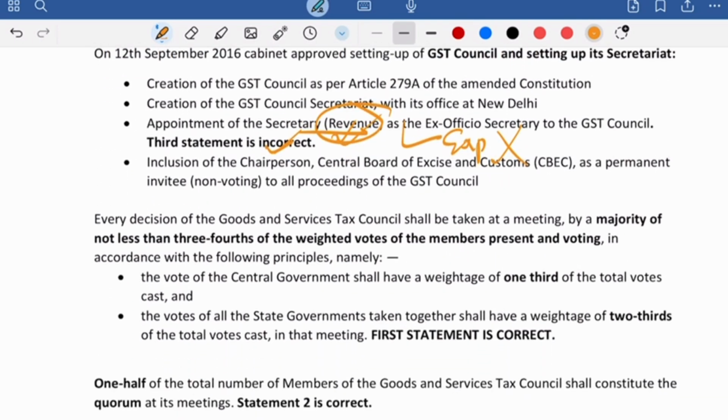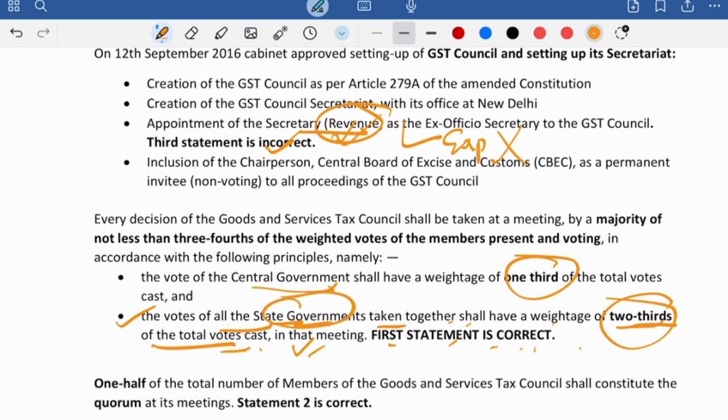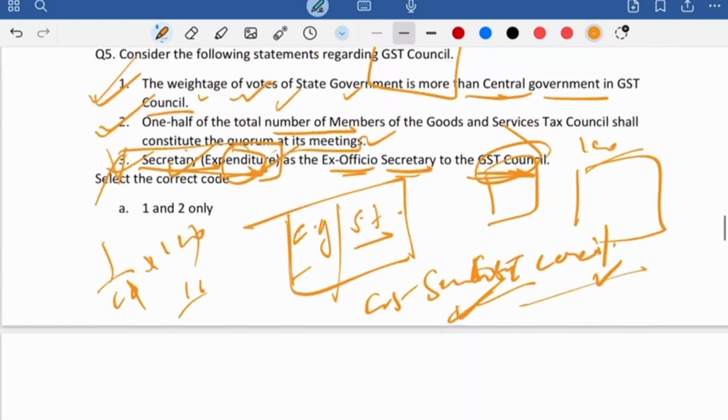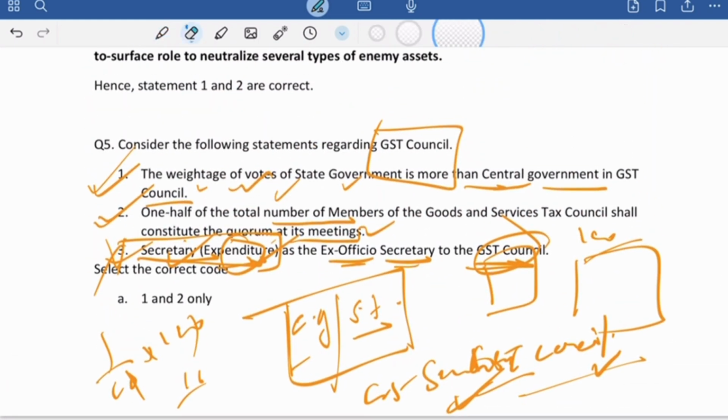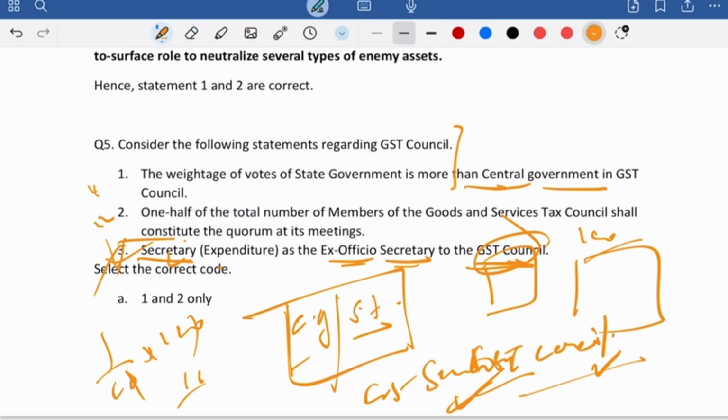Now if you see the first statement, the votes of the state government taken together shall have a weightage of 2/3 of the total votes cast in that meeting. First statement is correct. So weightage कितना है? सेंट्रल गवर्नमेंट का 1/3 एंड स्टेट गवर्नमेंट का 2/3. So obviously state government के पास ज्यादा शेयर है वोट के. तो your answer to this first statement, the weightage of the vote of the state government is more: yes, the first statement is correct.